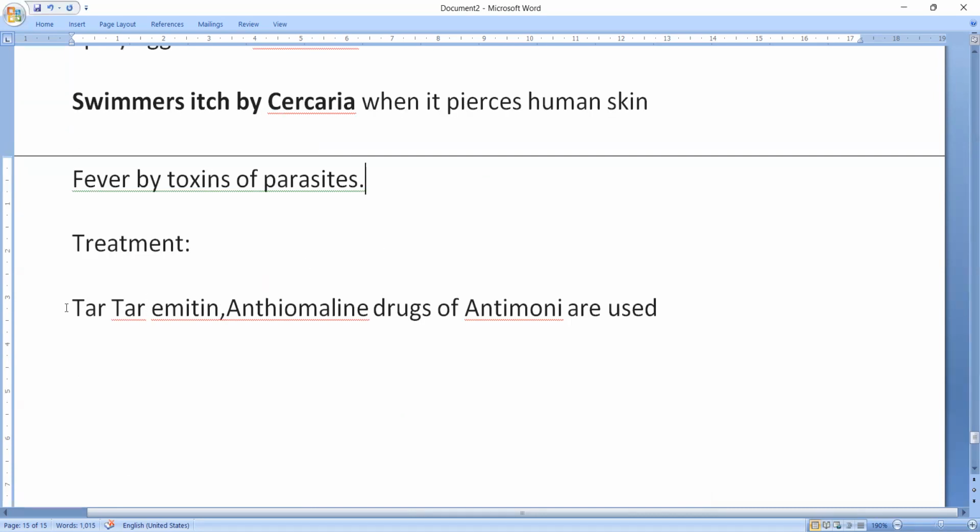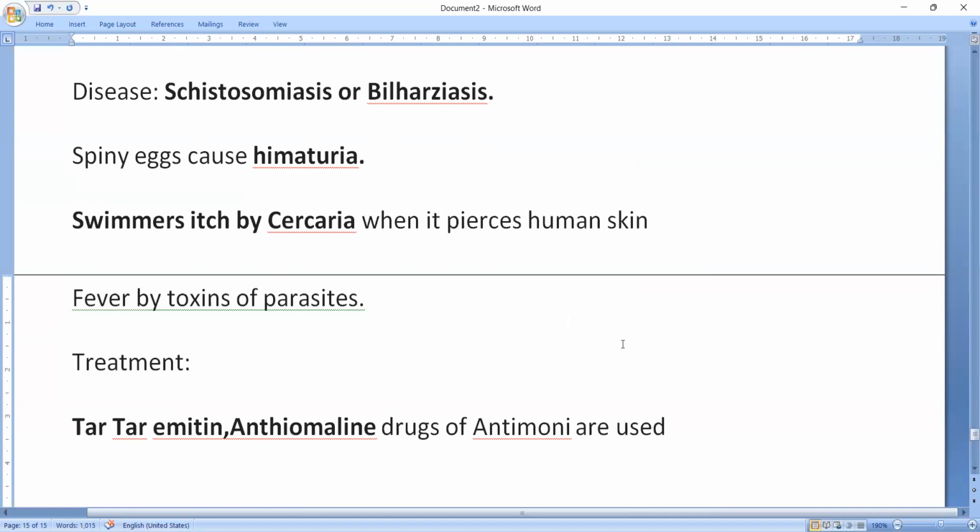Treatment is with anti-helminthic drugs like tartar emetic and antimony drugs like anthiomaline. If you want to control this disease, it is universally distributed, mostly in tropical countries, very highly distributed.